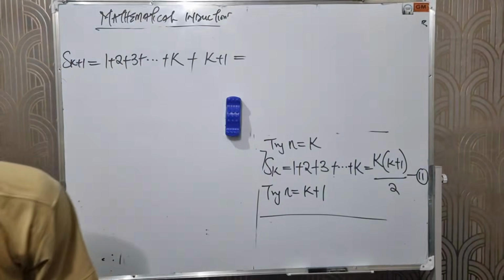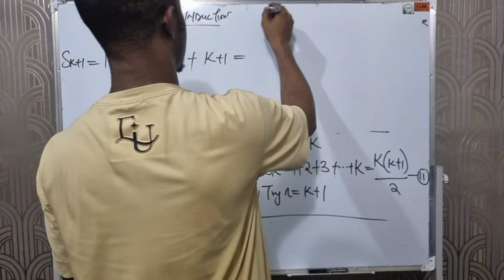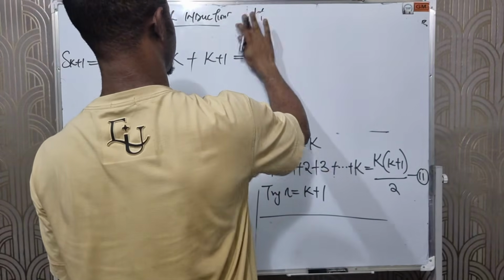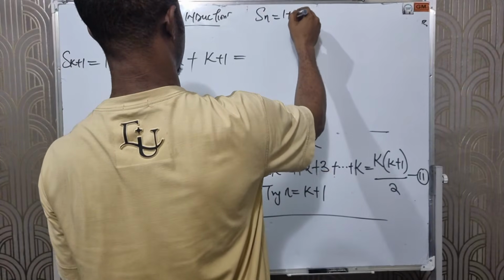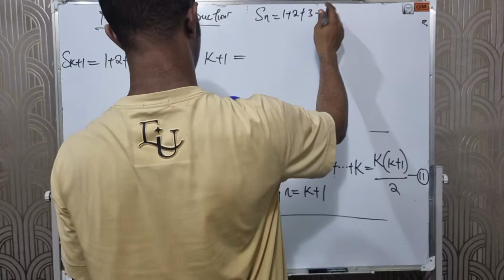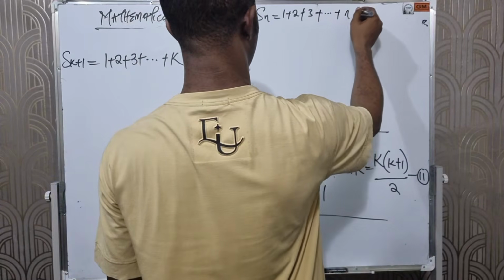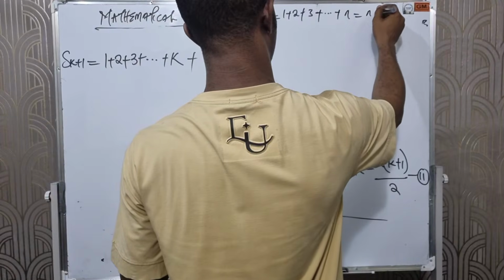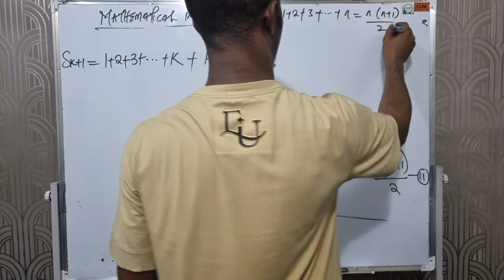Some of you will be confused now. Let me repeat the question again. Sn equals 1 plus 2 plus 3 plus dot dot dot plus n equals n(n plus 1) over 2.